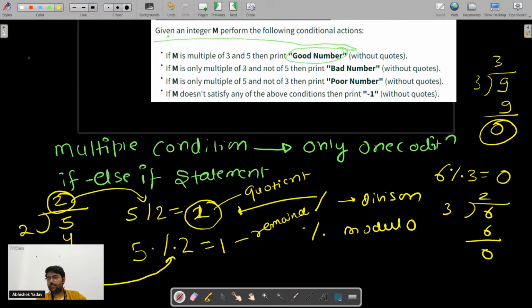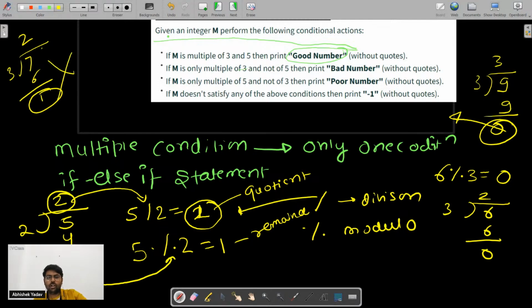If I take 7 modulo 3, I am getting 1 as a remainder here, right? So you can observe a point here: when the remainder is 0, then that number is divisible by 3. If the remainder is not 0, that number is not divisible by 3 here, right?